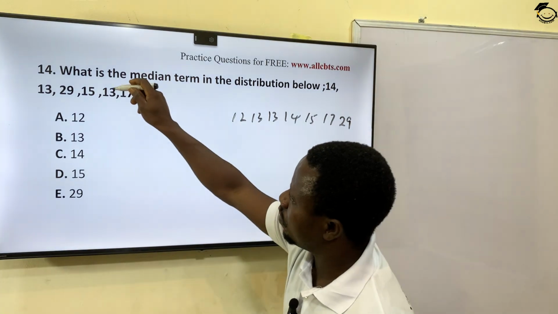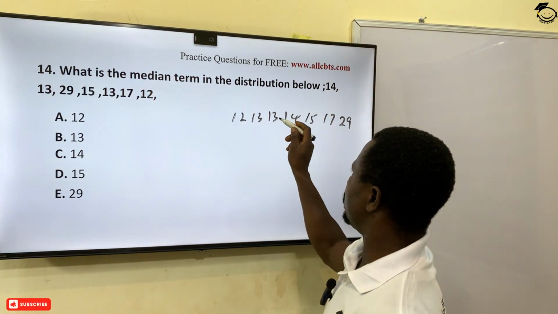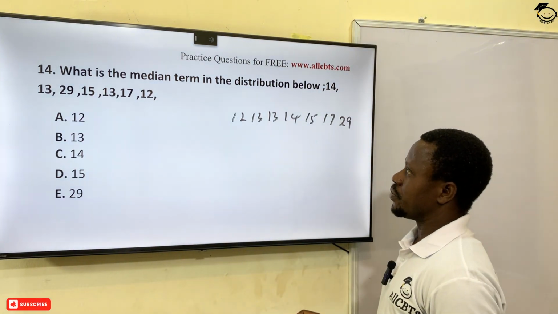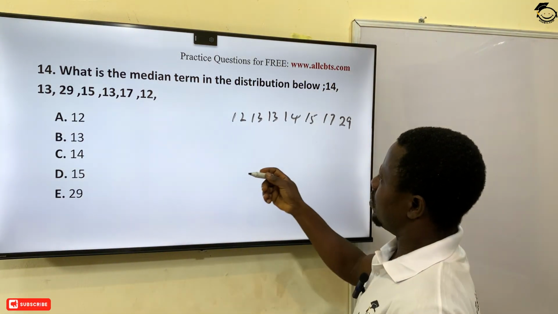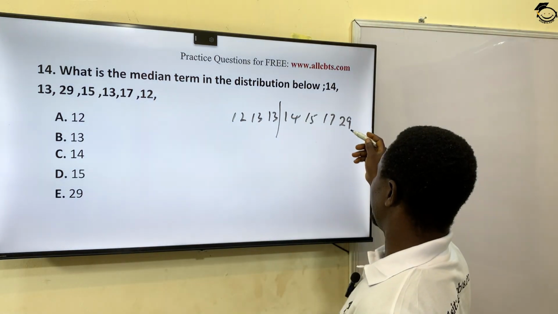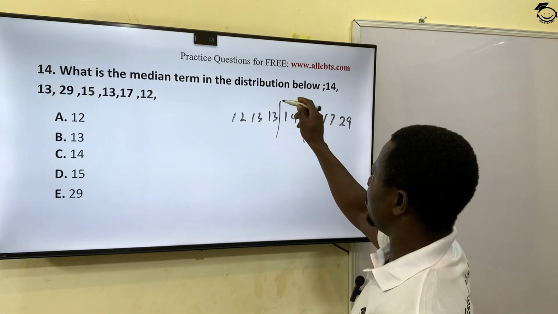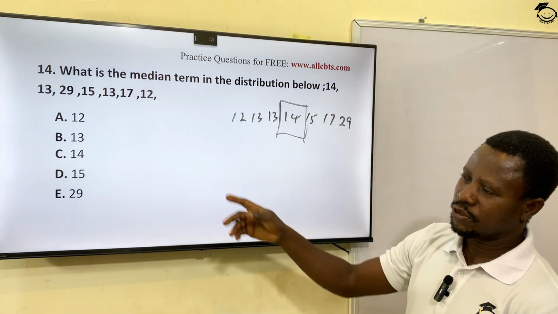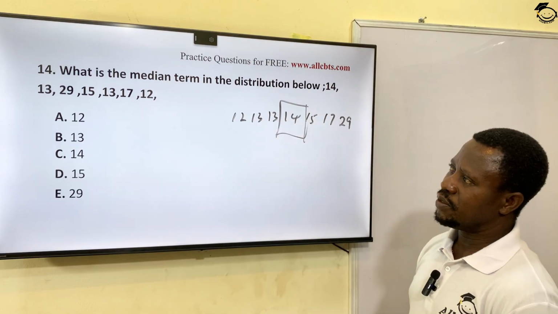1, 2, 3, 4, 5, 6, 7. So the middle value. Okay? Since there are 7, just count 1, 2, 3, stop. From the front and from the rear, 1, 2, 3, stop. So this is the median of this distribution. 14. Option C is the median of this distribution.